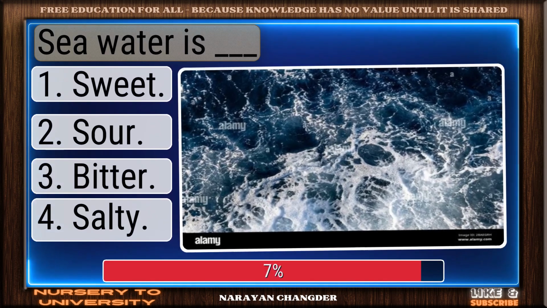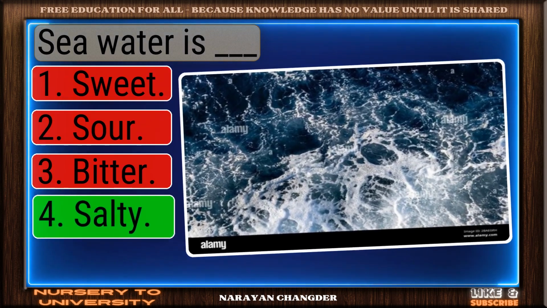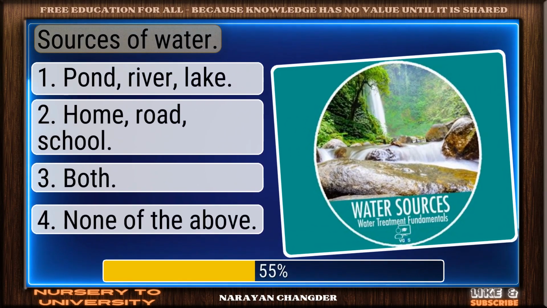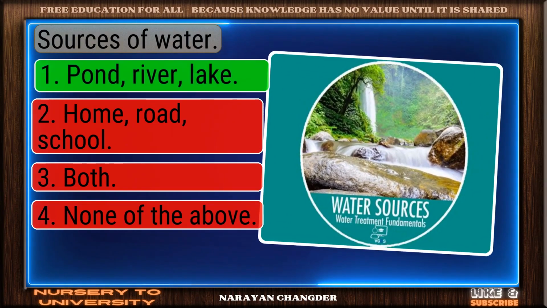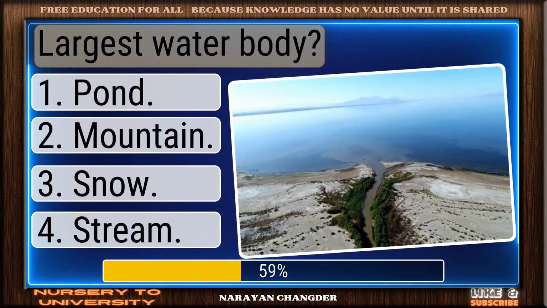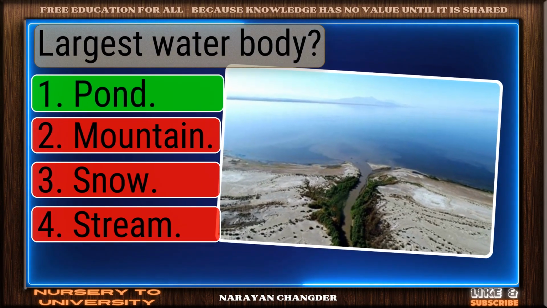Seawater is dash. Smart pick. Salty is the correct choice. Sources of water. Right again. Pond, river, lake is a valid answer. Largest water body. Correct. Pond is the right answer.